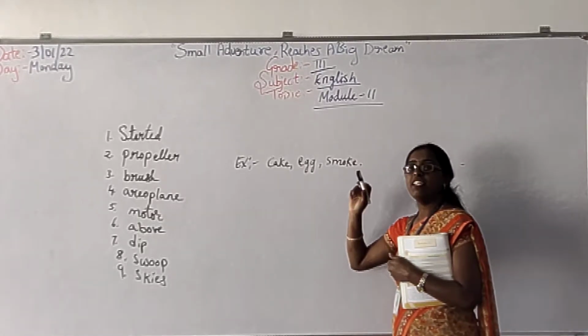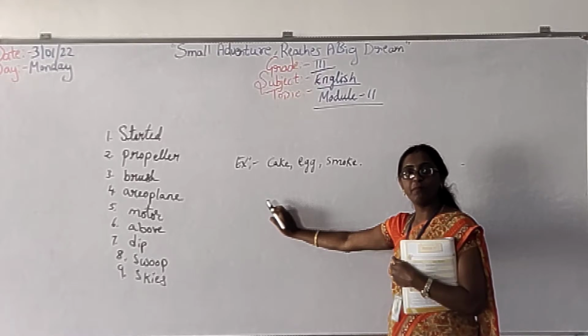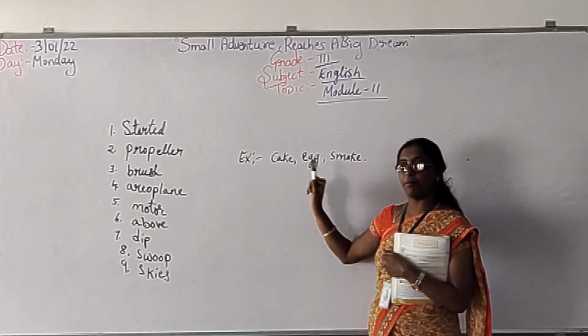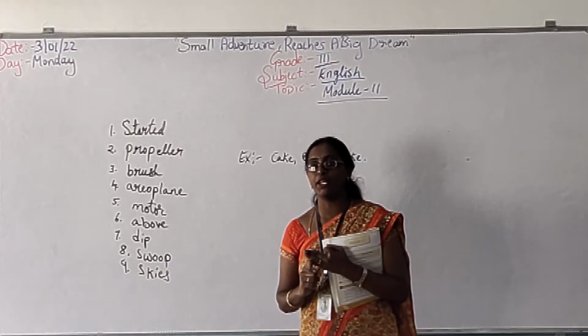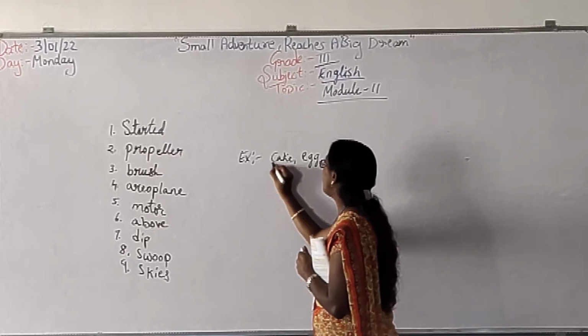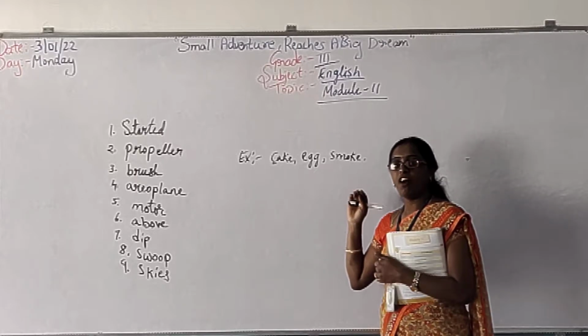A, B, C. So first which word will come? Yes, children. First we will start with the C because after B, C only, right? So first C. You have to see the first letter, children.